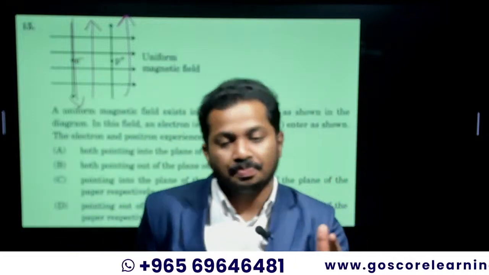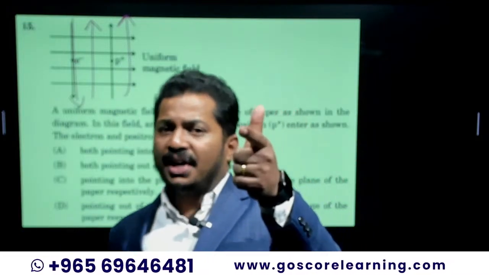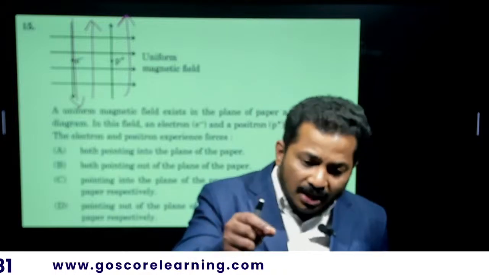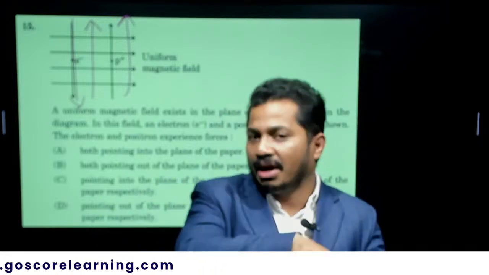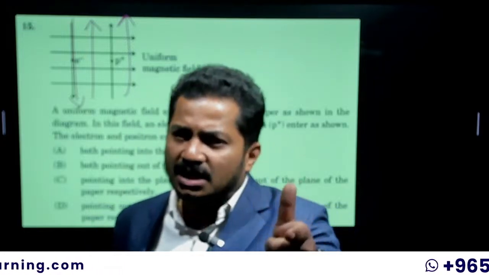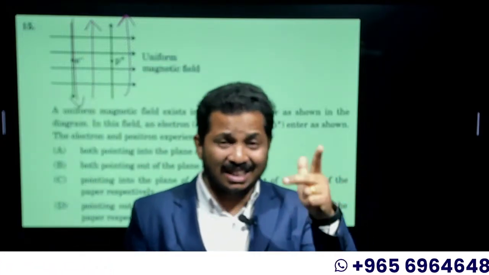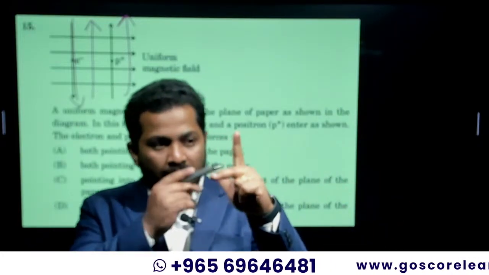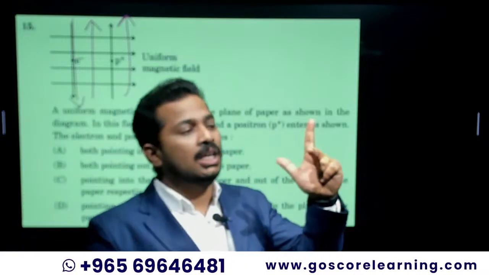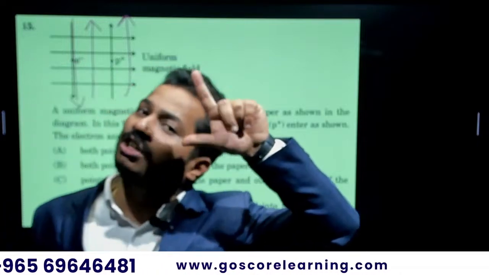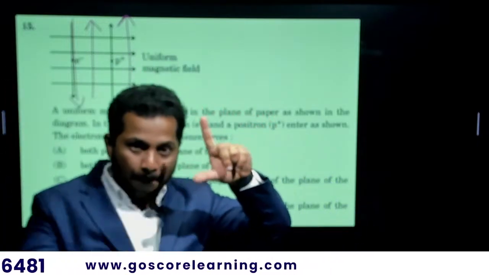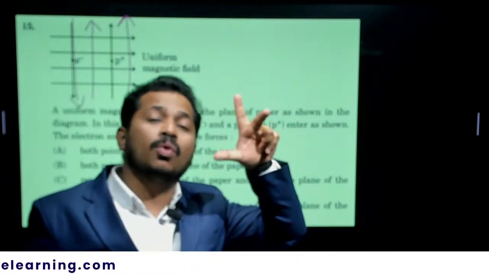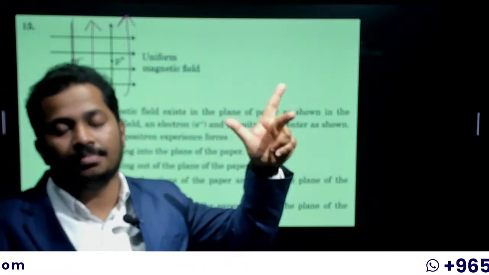Stretch the thumb, index finger and middle finger of your left hand in mutually perpendicular directions. If the middle finger shows the direction of current, and the index finger shows the direction of the magnetic field, then the thumb points in the direction of force on the current carrying wire. That is Fleming's left hand rule.